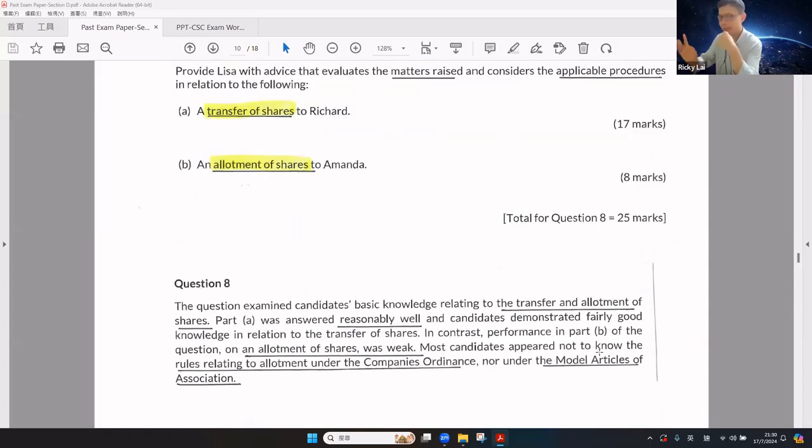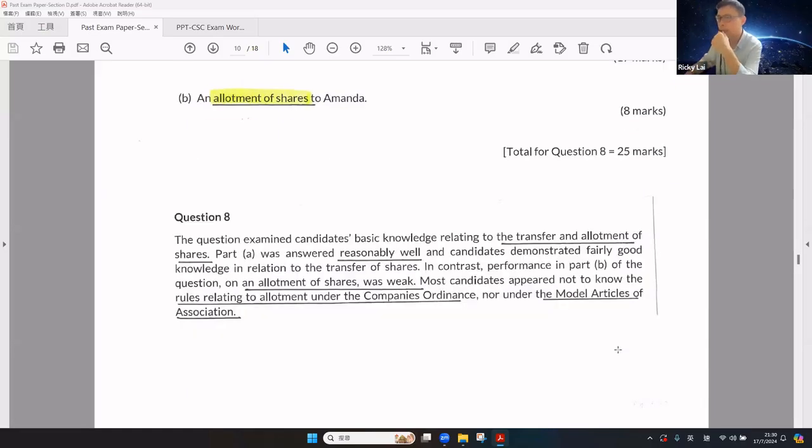Okay, so you can see the student performance is quite straightforward. In particular, transfer of shares is one of the hit topics in the examination, so student performance for transfer of shares is very good. However, how about allotment of shares? Unfortunately, students may not have sufficient knowledge on allotment of shares under the CO nor under the model articles.